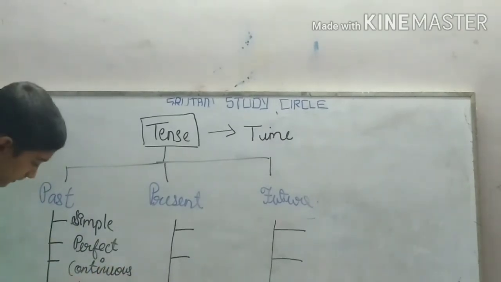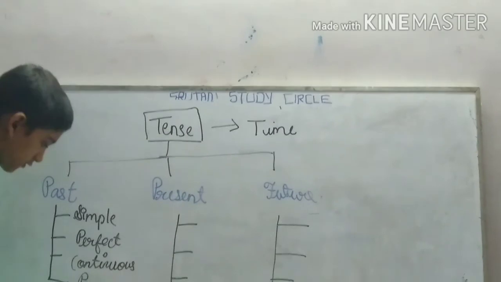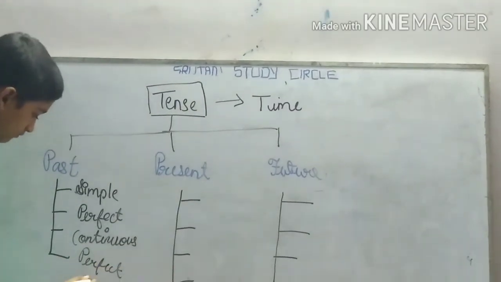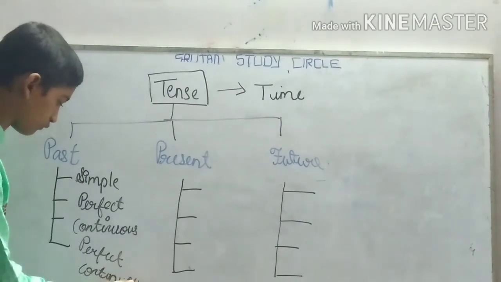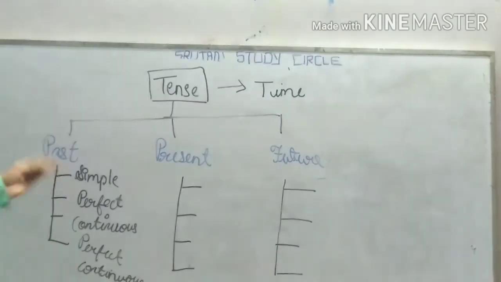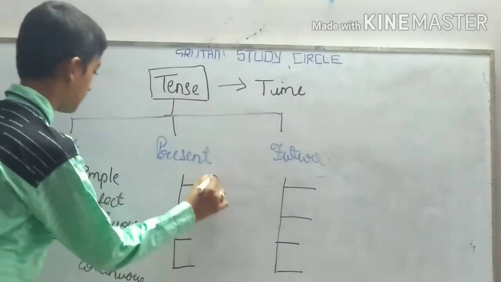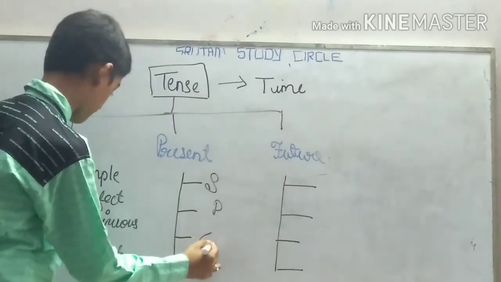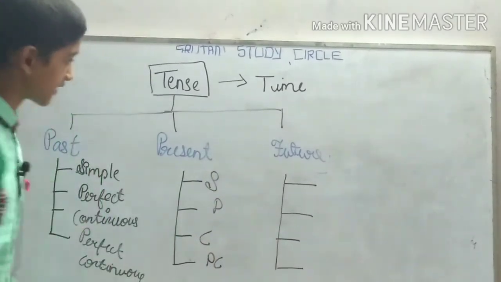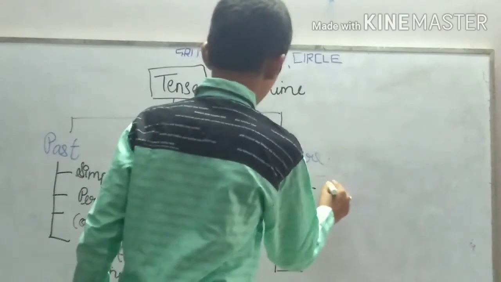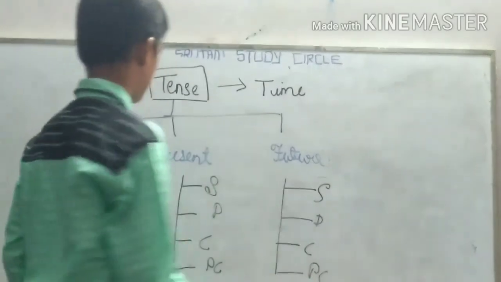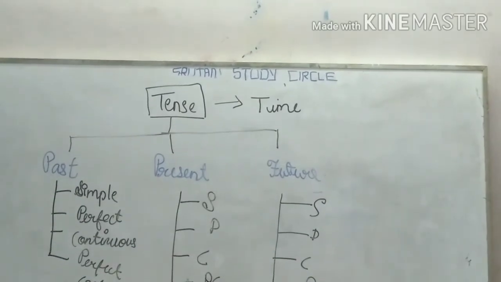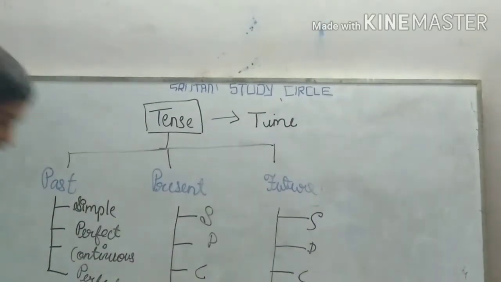And fourth one, perfect continuous. Now similarly, present also has simple, perfect, continuous and perfect continuous. Similarly, future also has simple, perfect, continuous and perfect continuous tenses. Okay, this was the trick.